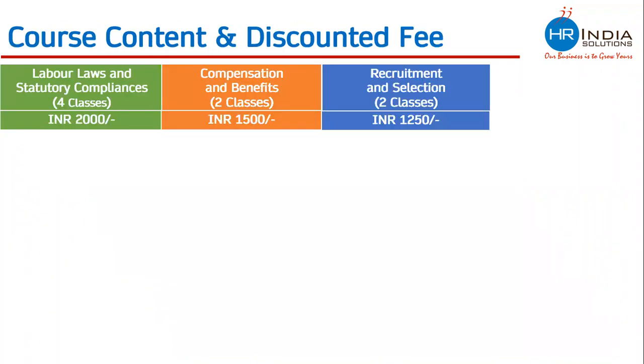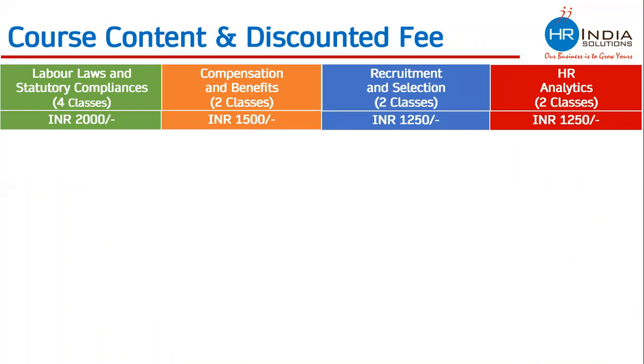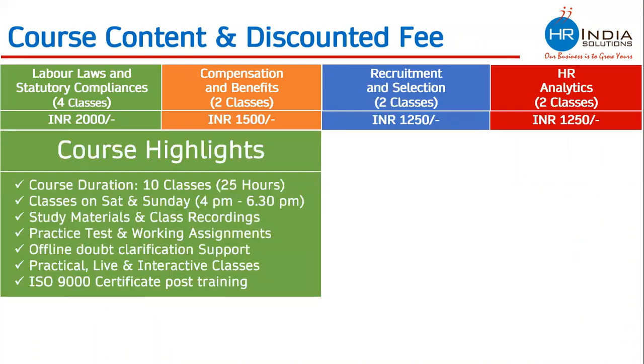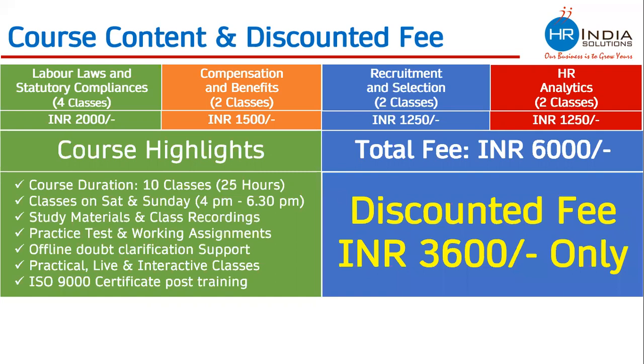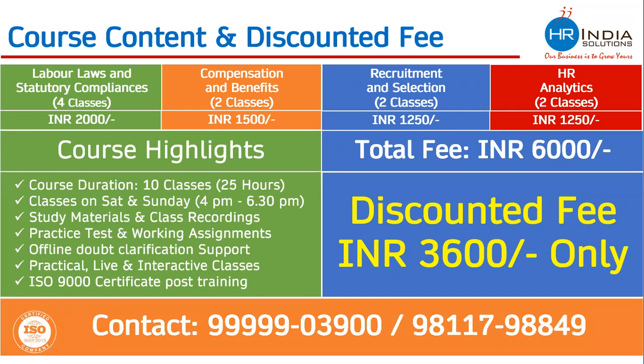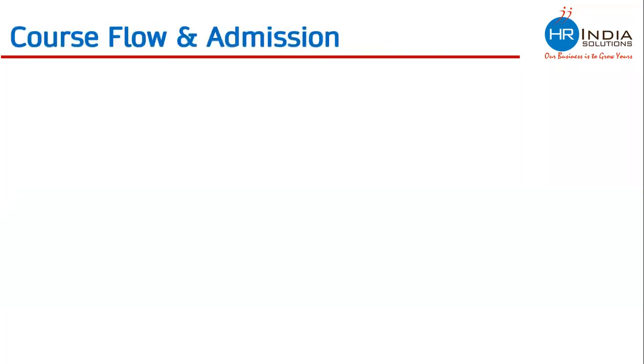I have said there are 4 modules. Every module has got an individual fee. These are the highlights. Total fee, if you add all the modules, comes to 6,000. Anybody who is going for the entire course, the discounted fee is 3,600. In this nominal fee, one can cover this entire course, which probably from next month we would be increasing. This is my number, which would be reaching you through WhatsApp and mail also.